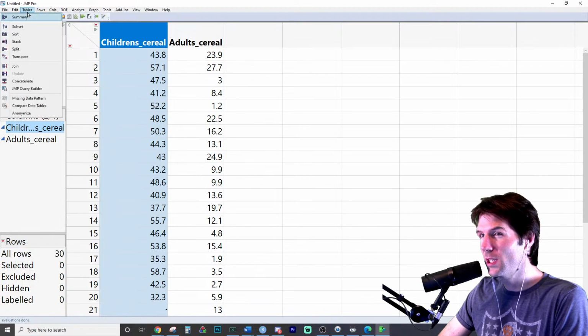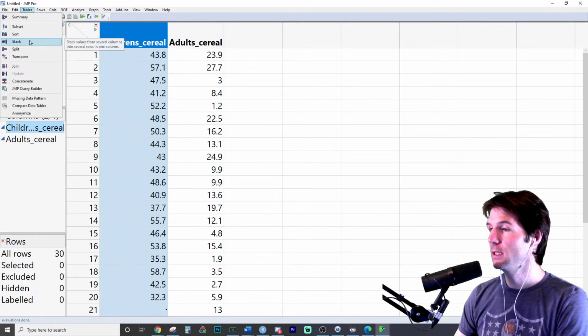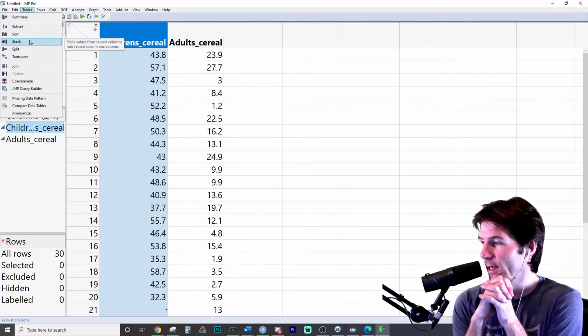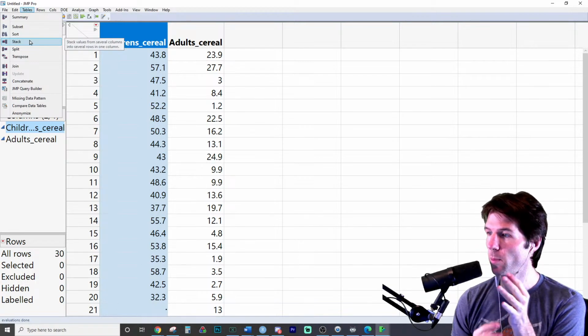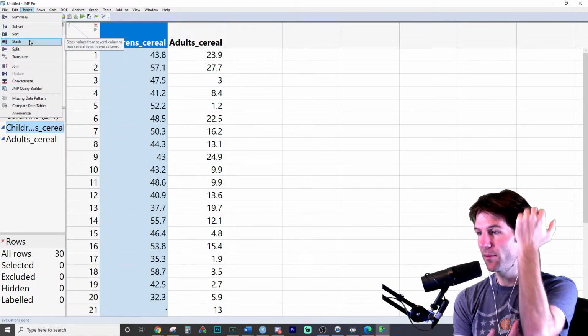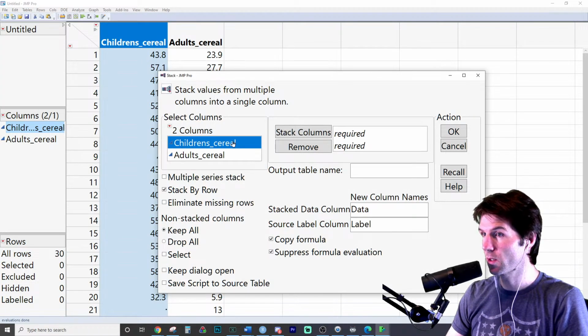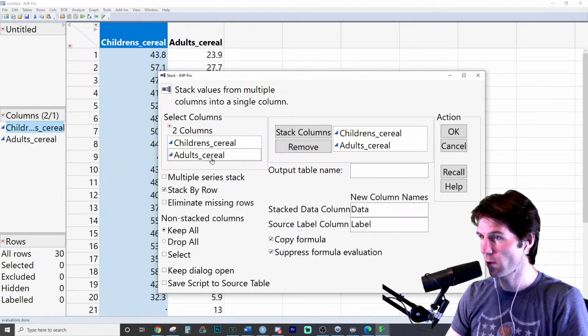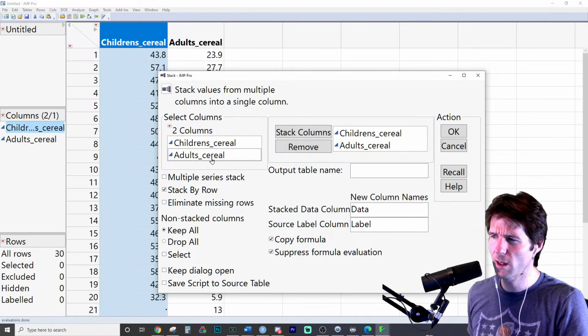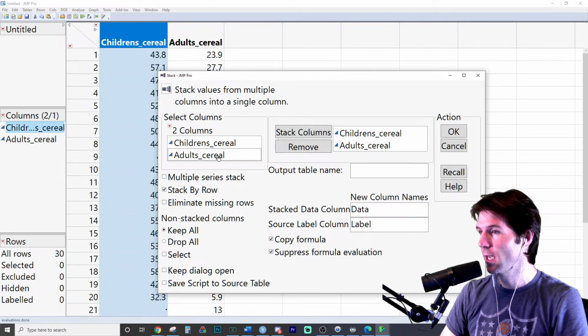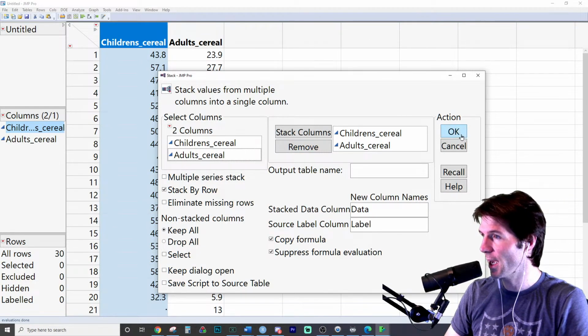We want to go here to Tables and Stack. With Tables and Stack, we're going to take both of these columns right here and stack them on top of each other. So we're going to make one column out of this, and then there's going to be a column for adult or children's cereal. All you're going to do right here is double-click children's cereal, double-click adult cereal, and now you'll stack it. You could rename the table, all that stuff, but we're just taking the columns and stacking them on top of each other. And you'll see right here, these two columns will be stacked.